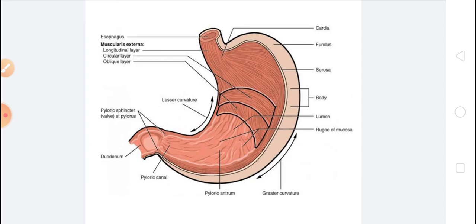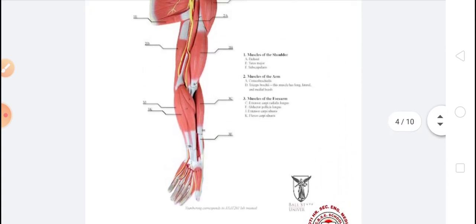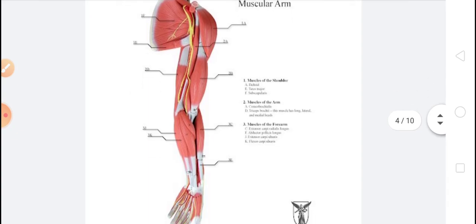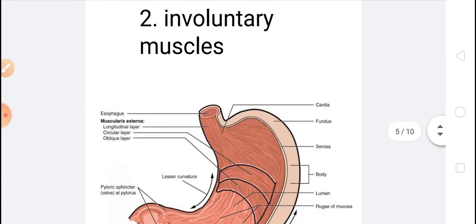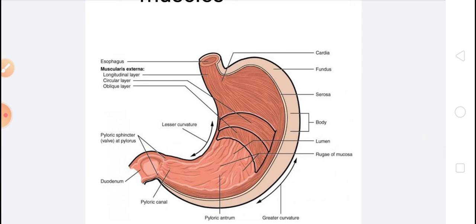I hope you understood the difference between voluntary and involuntary muscles. The action of voluntary muscles is under our control, and the action of involuntary muscles is not under our control. Examples of voluntary muscles are the muscles of the arms and legs, and examples of involuntary muscles are the muscles of the stomach, small intestine, and lungs.